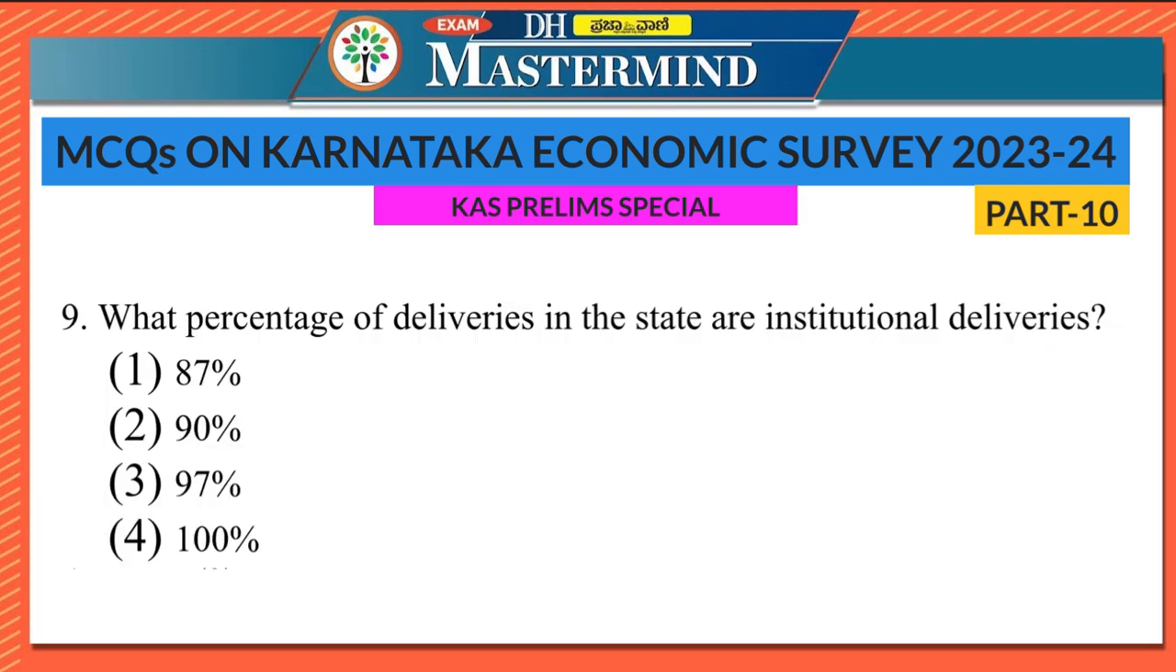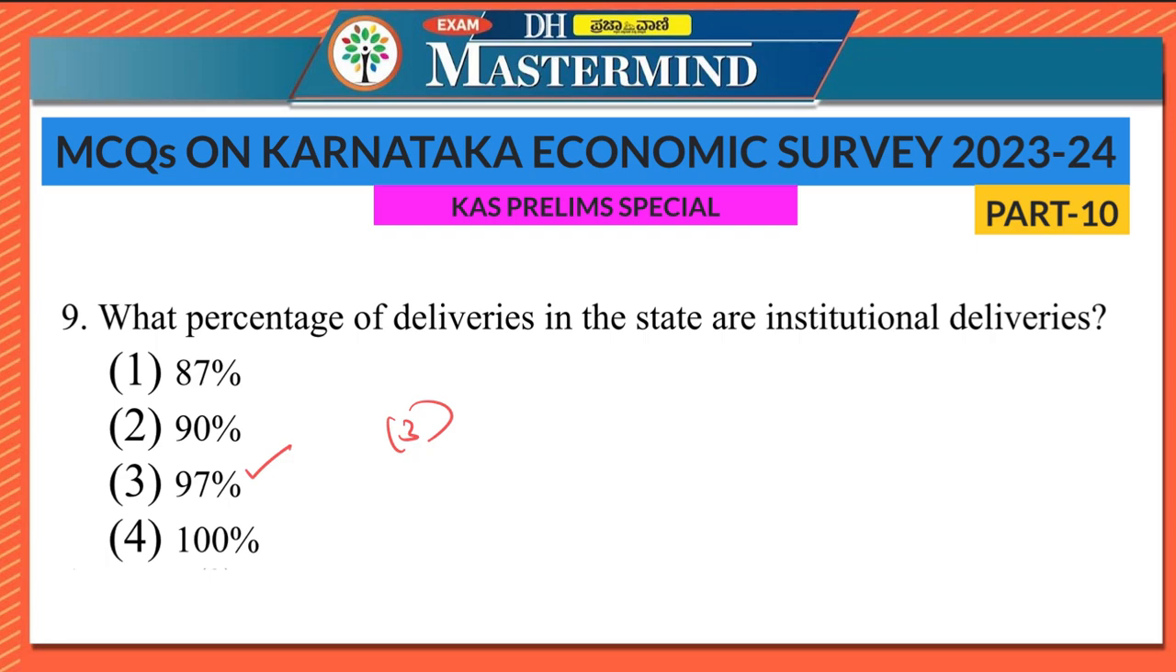Now look at the ninth question here. What percentage of deliveries in the state are institutional deliveries? 87%, 90%, 97%, 100%. So it is option 3, 97%. What is the meaning of institutional deliveries? That means deliveries happening in any medical institution or hospitals or any other medical facilities. So that is called institutional deliveries.